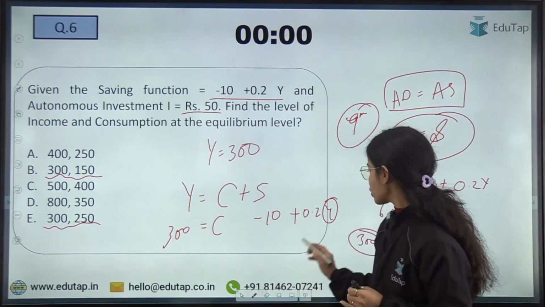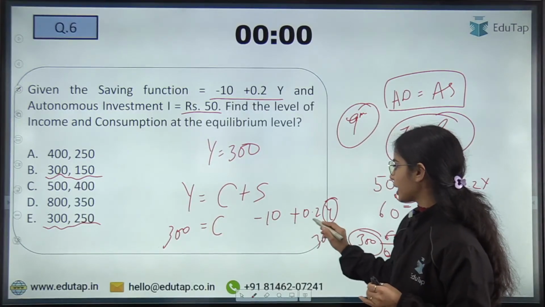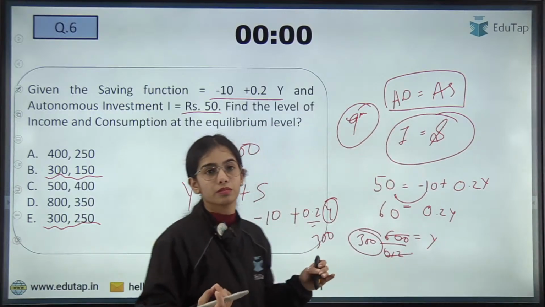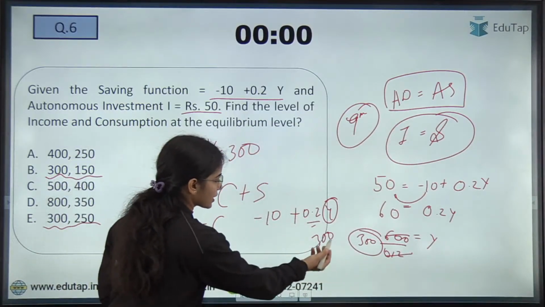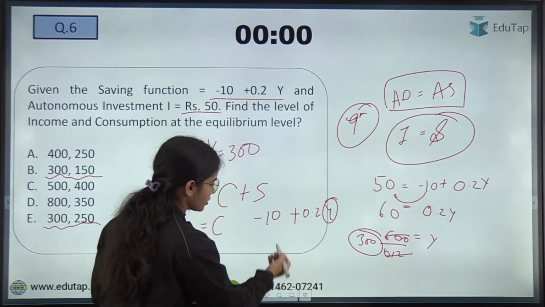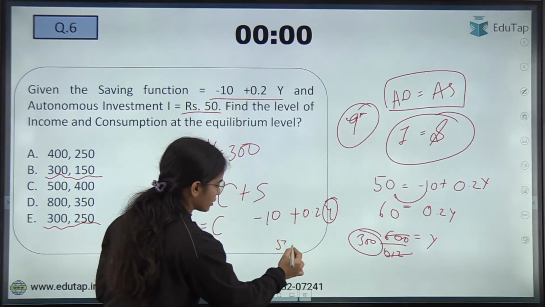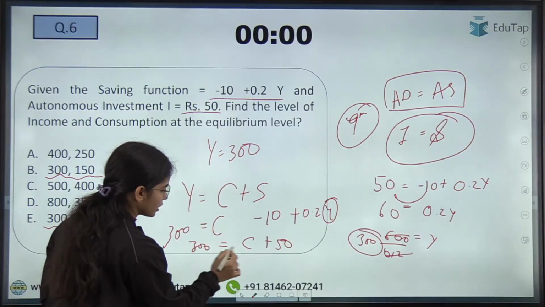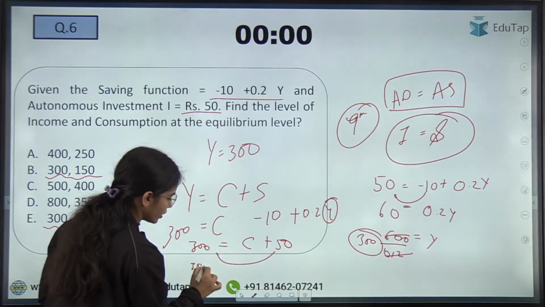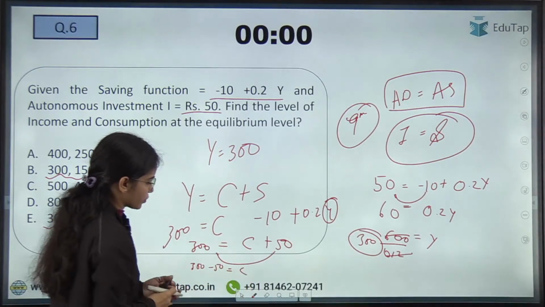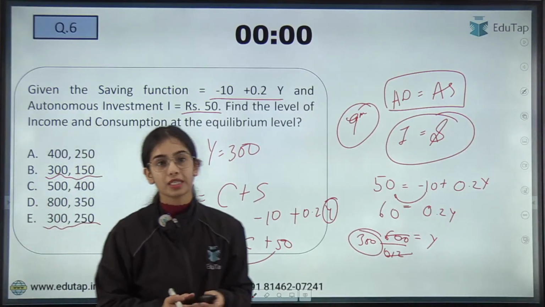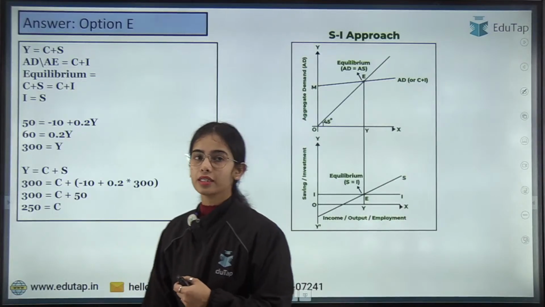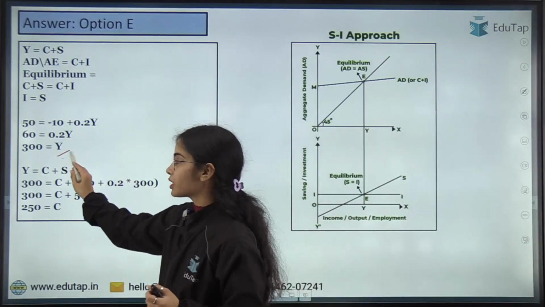Income is 300. So 300 multiplied by 0.2 is 60. 60 minus 10 is 50. So that is consumption plus 50, so 300. This 50 will go here, 300 minus 50 is equal to consumption. So consumption is 250. So this is the answer. E is the answer here, that you can see the income we were able to find.